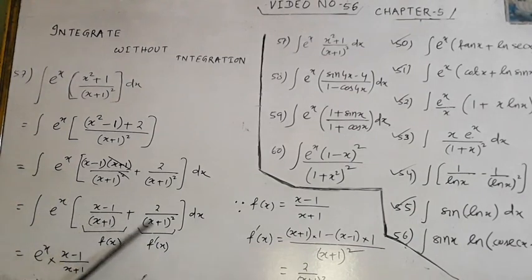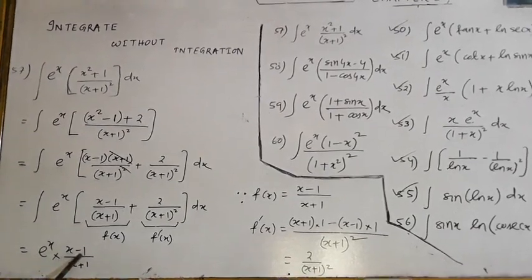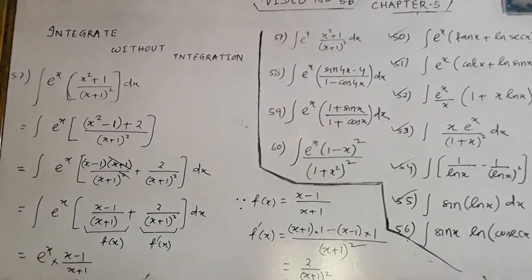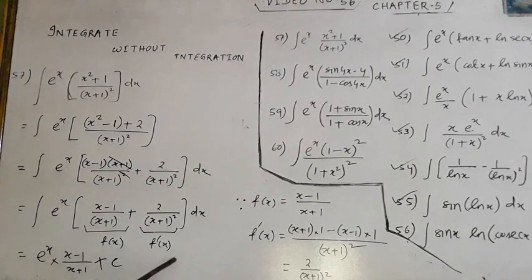Now one is fx, another is f dash x. e to the power x, fx means x minus 1 by x plus 1 plus c. And here you have to write the formula of e to the power x into fx plus f dash x is e to the power x fx. Okay.